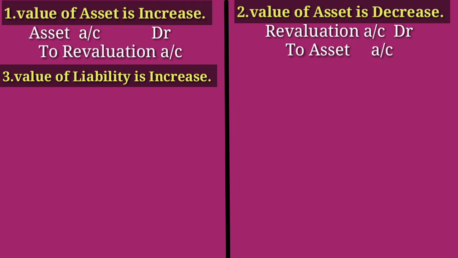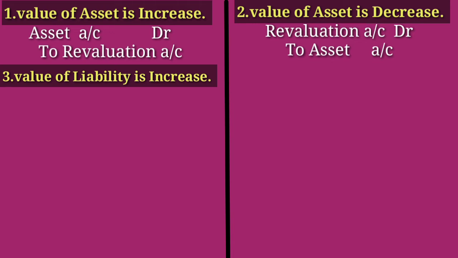Loan is a liability. Now we need to pay that loan amount 1,50,000. We took the loan 1 lakh, but now we need to pay 1,50,000. So here 50,000, the liability is increased. That means our loss is increased. Right? So when the liability is increased, our loss is increased.